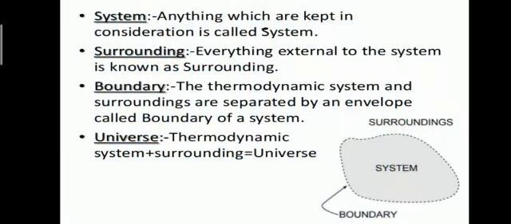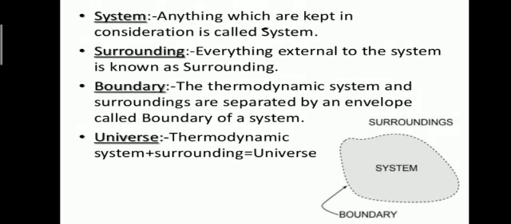Here we have to study some terms used in thermodynamics, that is system. A system is a specific part of the universe, or anything which is kept in consideration. The specific part of the universe is called the system. What is surrounding? The rest of the system is called the surrounding. So everything external to the system, everything which surrounds the system, is called the surrounding.